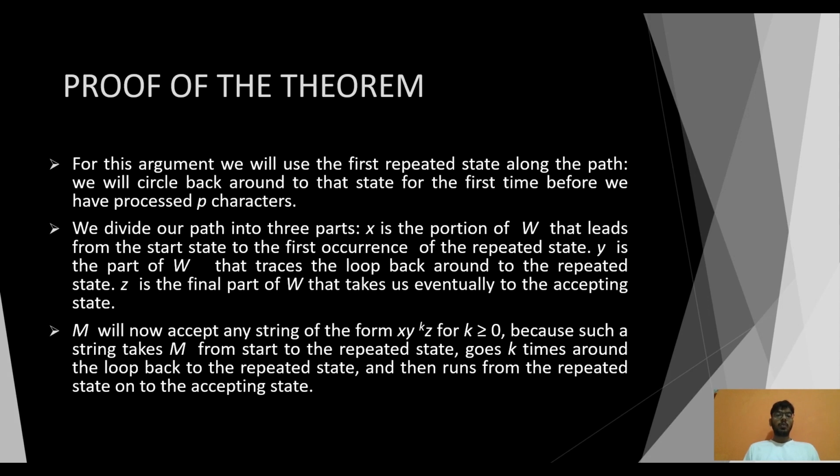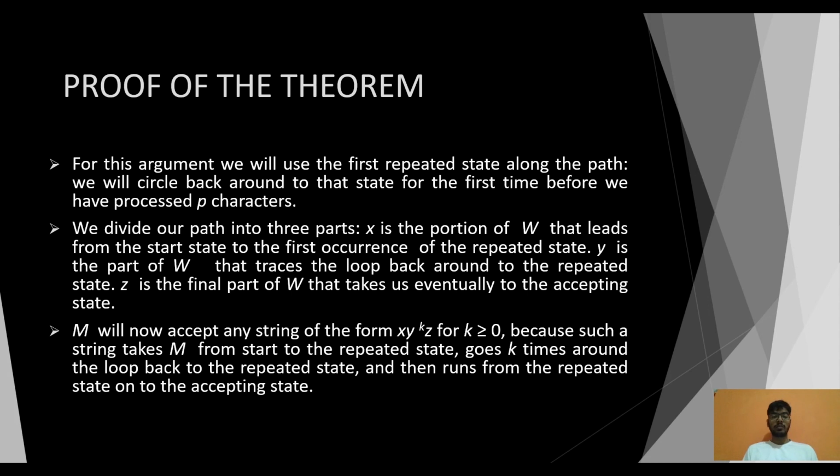For the argument, we will use the first repeated state along the path. We will circle back around to that state for the first time before we have proceeded p characters. We divide our path into three parts. x is the portion of w which leads from the start to the first occurrence of the repeated state. y is the part of w that traces the loop back around to the repeated state. z is the final part of w that takes us eventually to the accepting state.